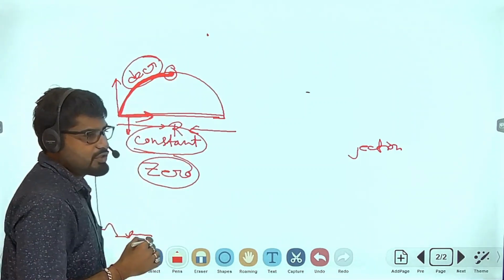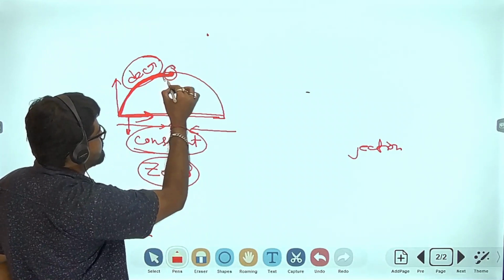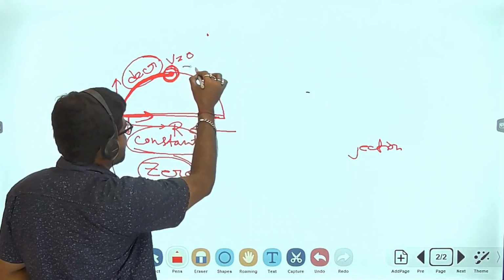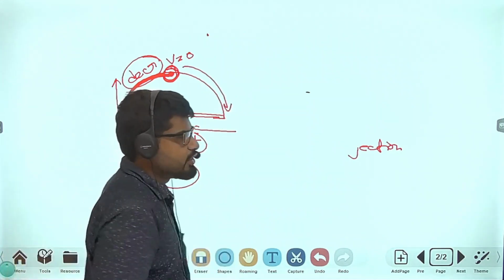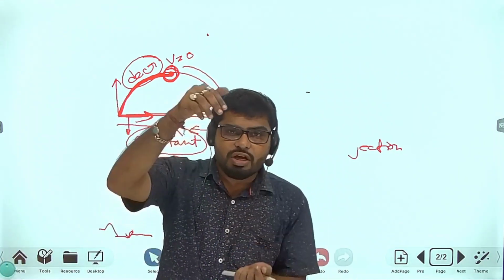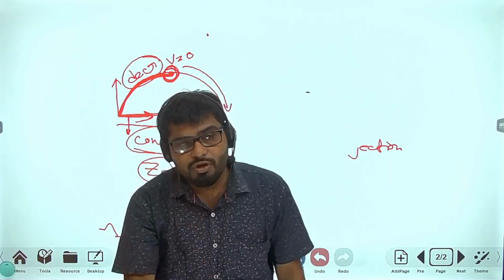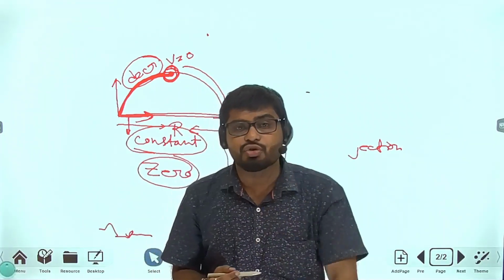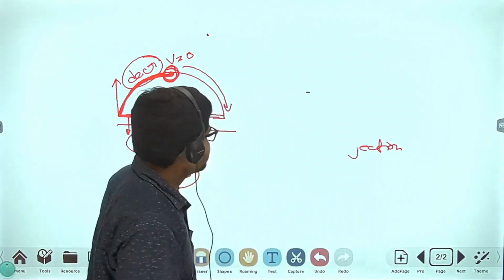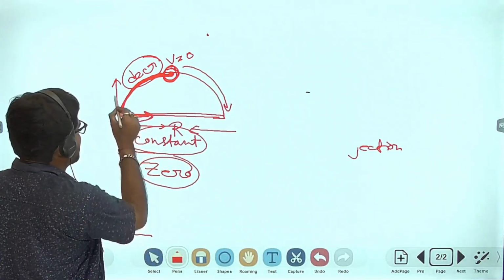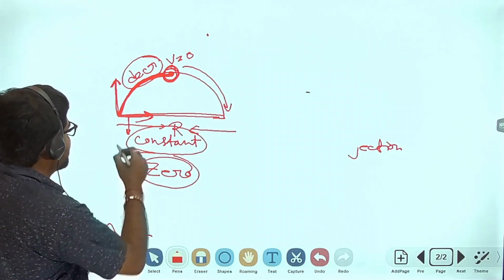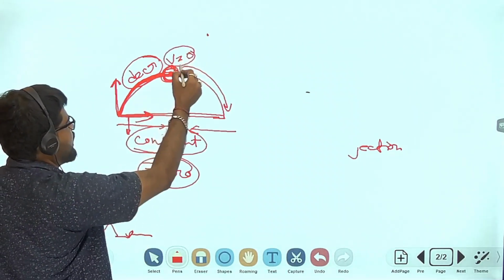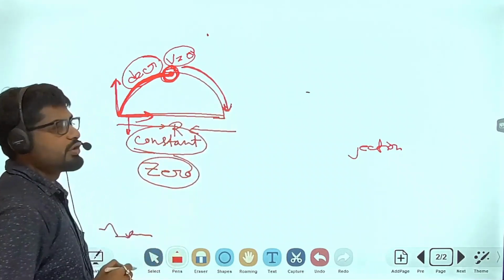When the object reaches the maximum height, the velocity will be zero, and after that the velocity will be increasing again. When the object comes downwards, the velocity will be increasing. So in projectile motion, the vertical velocity first decreases, becomes zero at maximum height, and then increases.